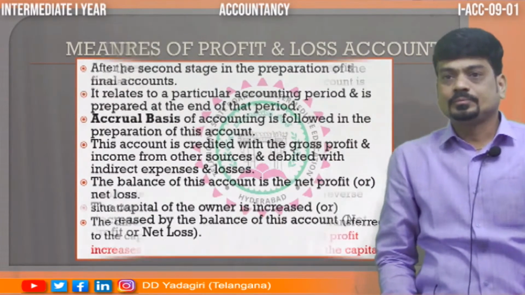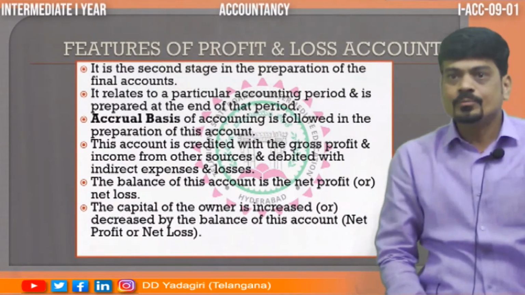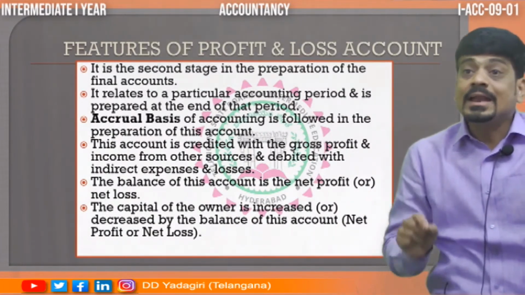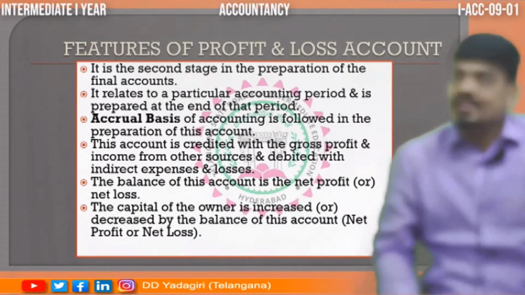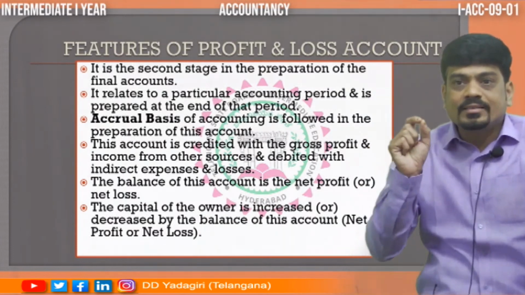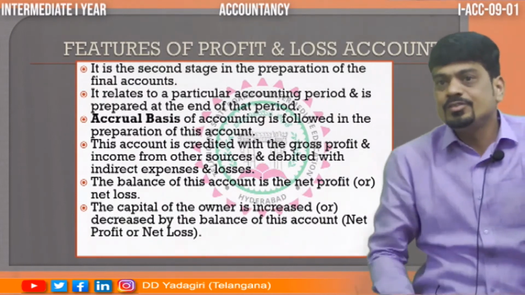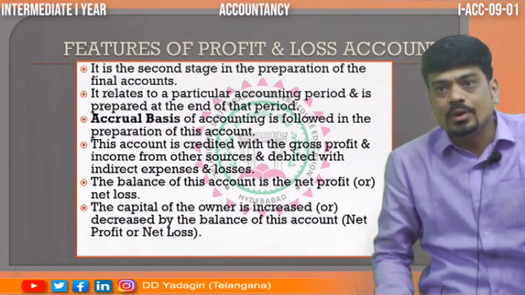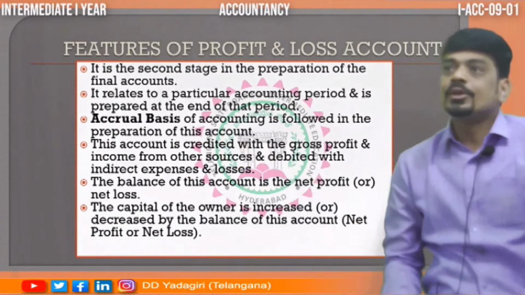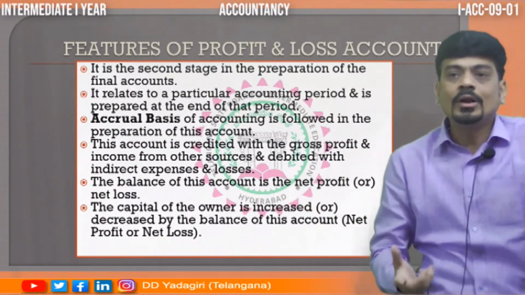Now, if you see the features of profit and loss account, it is the second stage. It is prepared at the end of the accounting period, which is every 31st March. And here we follow the accrual basis of accounting, also called mercantile basis. In the sense, even the outstanding and prepaid items in the adjustments I'll teach, those also we are going to account.